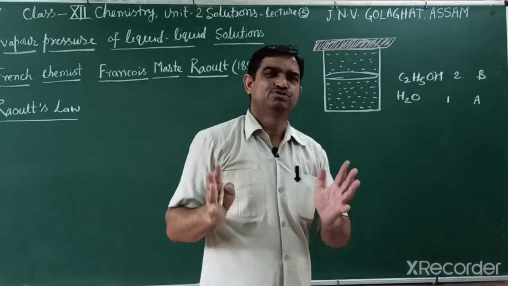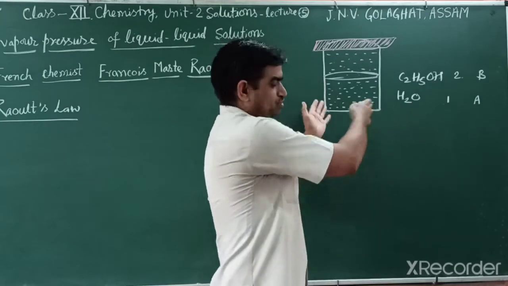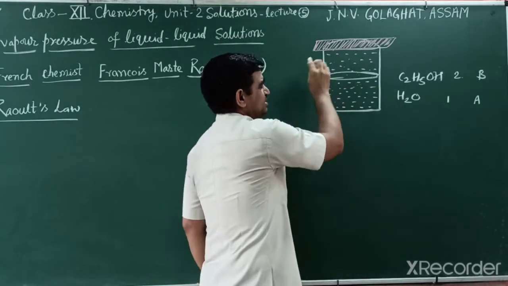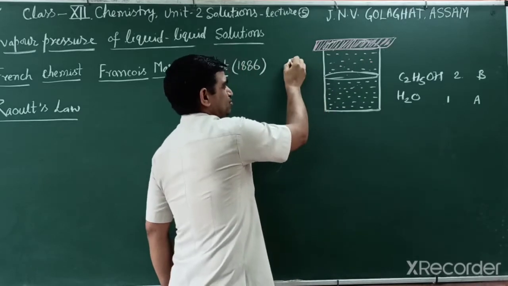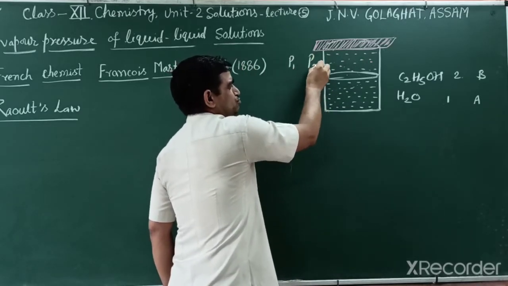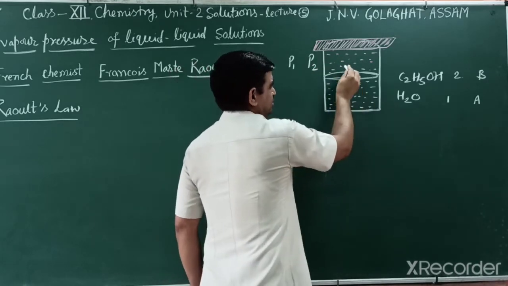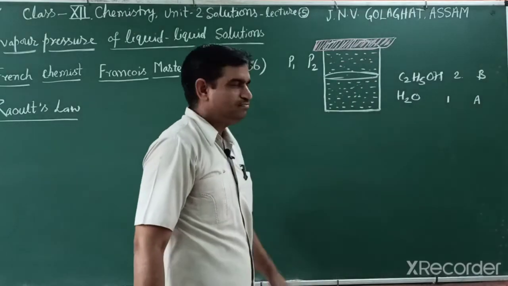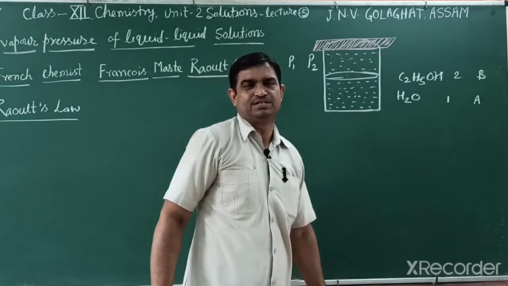In a binary solution there are only two components, so they evaporate and exert partial pressures. The partial pressure of the components is known as P1 and P2. What is their partial pressure?